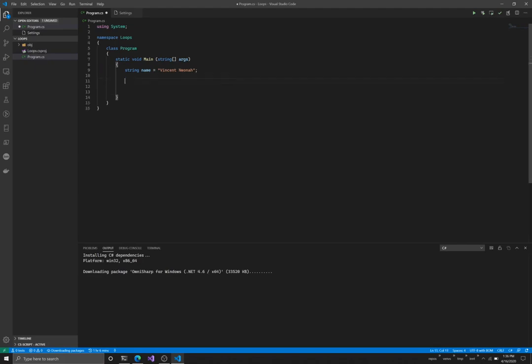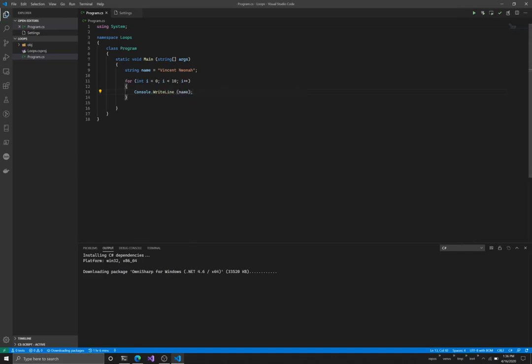So Visual Studio Code allows you to do some things automatically, but to create a for loop, you say for, open a bracket, and then you declare an integer. I'll explain why you have to do this later. So you just say int i equals 0, i is less than 10, i plus plus. I'm going to come down here, put my curly braces, and I'll now say Console.WriteLine, and then I'll put name.